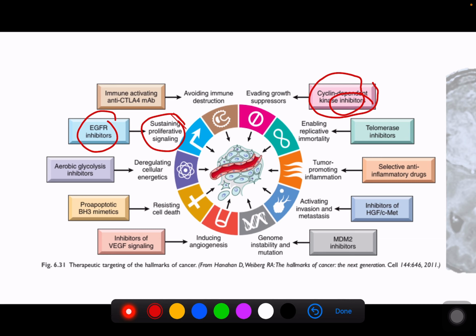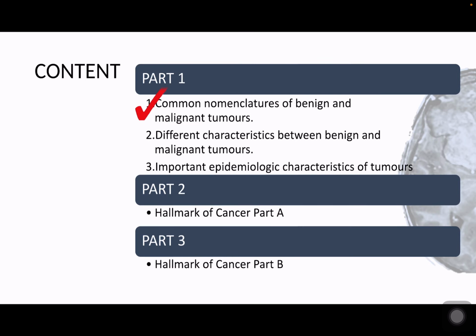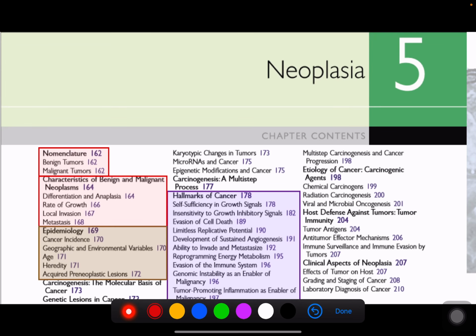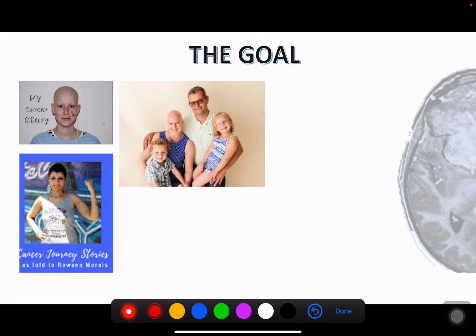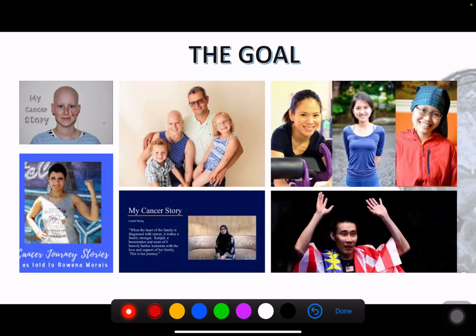Okay, we have finished this part in the lecture of neoplasia 1. Later on you will go into other parts in the lecture of neoplasia 2. But the main goal of you knowing all of this is because of these people, not far away, that happen in our country, as well as some of our heroes.